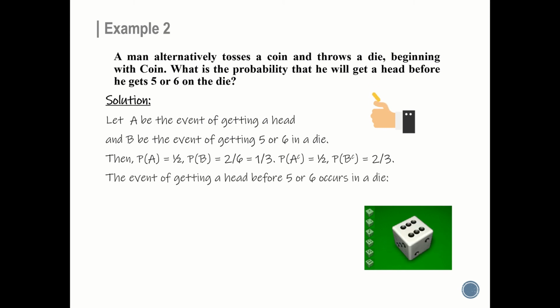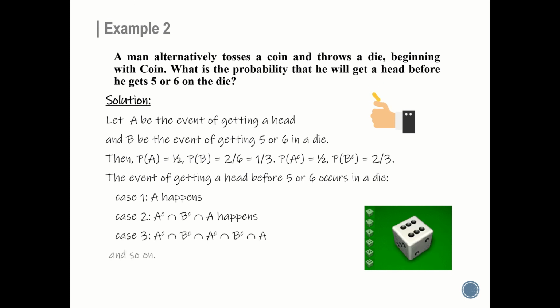The event of getting a head before 5 or 6 occurs in a die happens in the following cases. Case 1, A happens. That is, the probability of getting a head happens in the first try itself. Then case 2, it may happen in the third try. And so on.